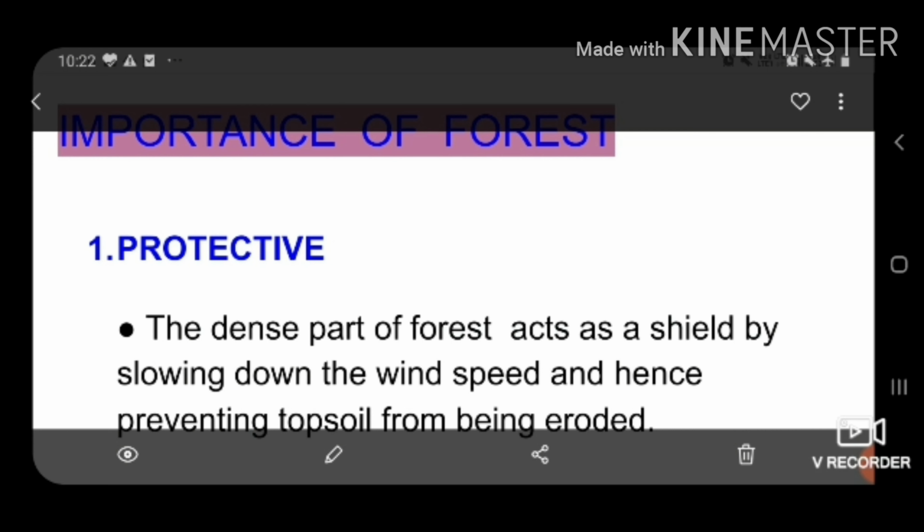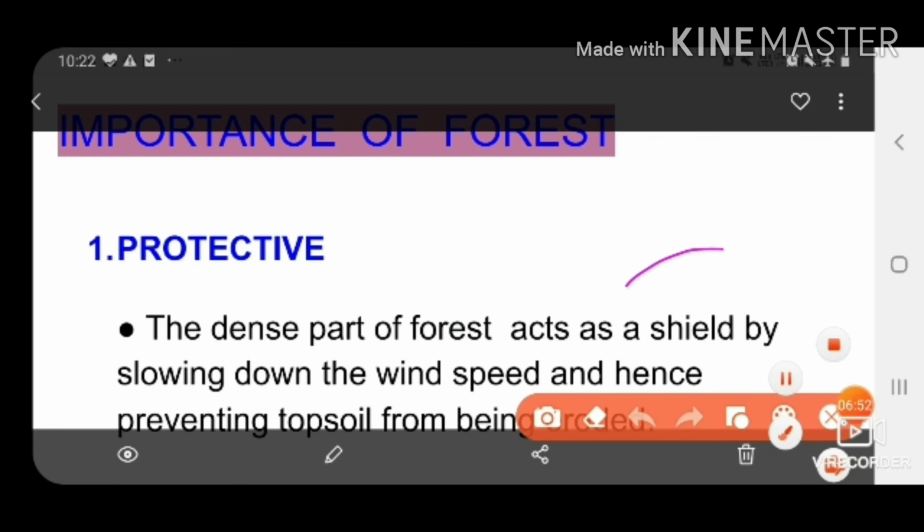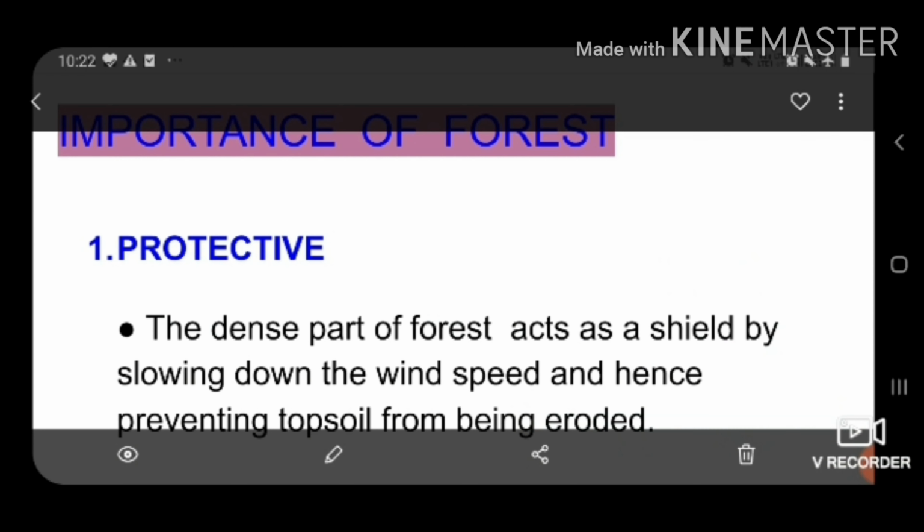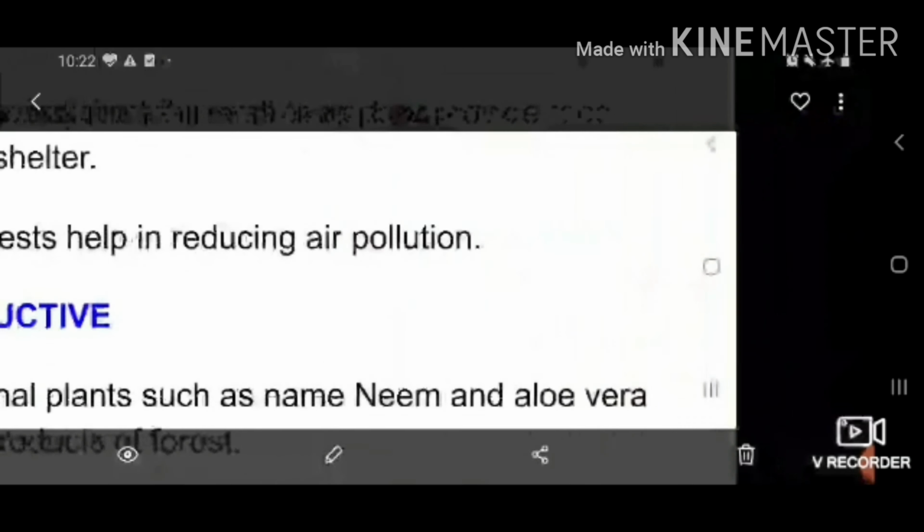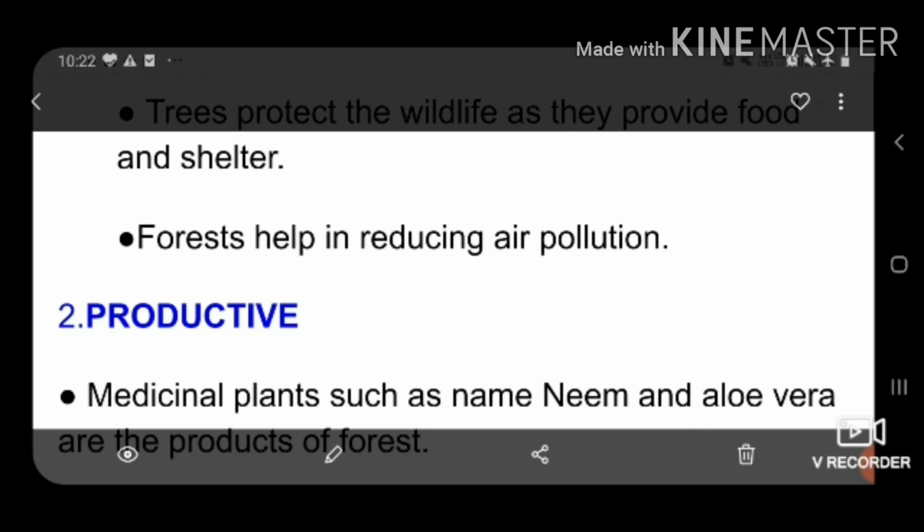First is protective. The dense part of the forest acts as a shield. Shield means covering. So it acts as a shield, slowing down the wind speed and hence preventing topsoil from being eroded. So it can protect the topsoil by acting as a shield. Next, trees protect the wildlife as they provide food and shelter. Forests help in reducing air pollution.